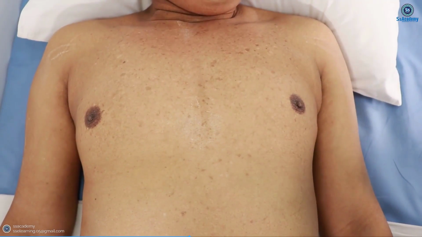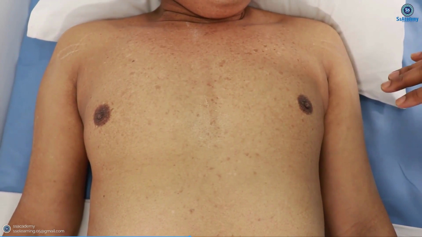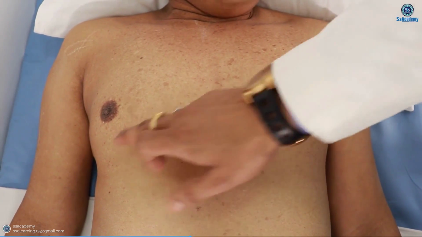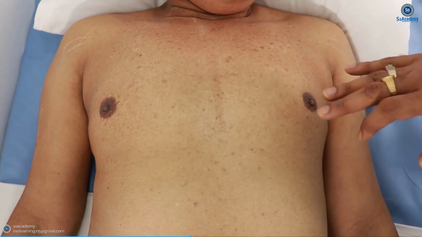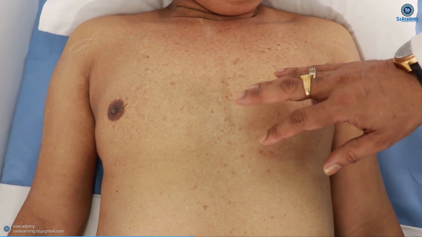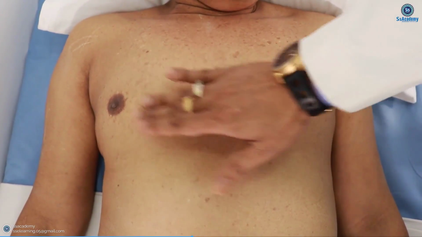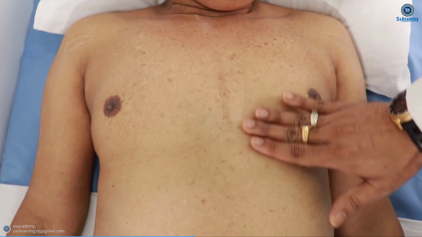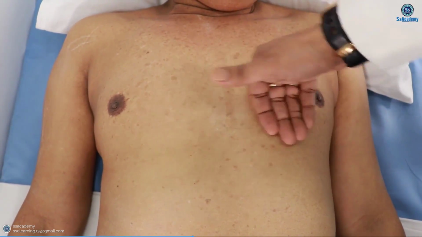Yes, my dear. So what I said, this man has got the pallor and some of the skin changes, the soft, dry and wrinkled skin. And third is the loss of body hair. So in this man, you see the skin color, the typical pallor of the skin. And his skin is soft and dry. You see the dry skin. I can feel the dryness.